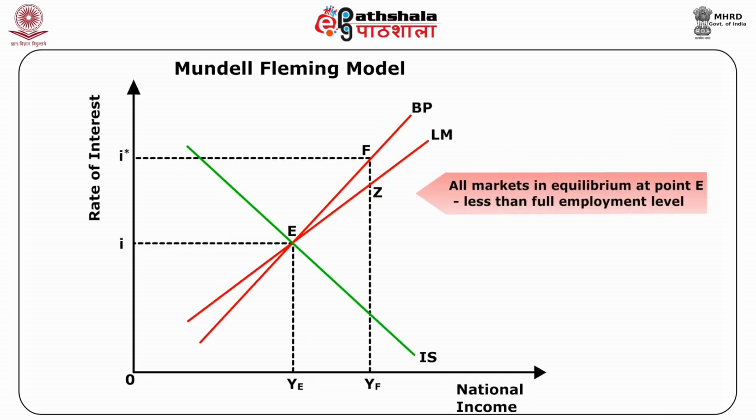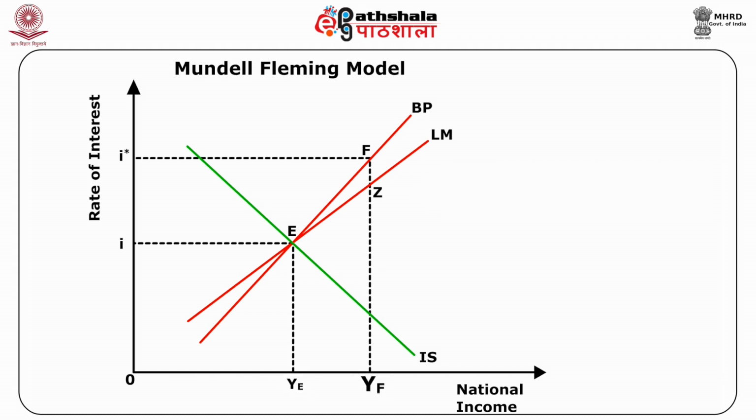In the figure, all the markets are in equilibrium at point E, where the IS, LM and BP curves cross, at interest rate I and national income YE, which is less than the full employment level YF. At I equal to I star, the level of national income is YF.